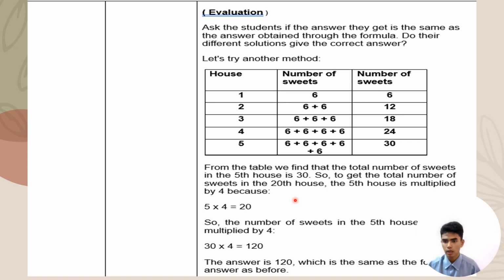As well, the 20 houses have 30 candies, with 6 candies in each of them. So to make it easier, in the 5th house, 6 times 5 equals 30. In the 5th house we have 30 already, so we need to only multiply by 4. So the 30 in the 5th house, multiply it by 4 as well. 30 times 4 equals 120. The answer is 120, which is the same as the formula answer as before. So move on to the next one.